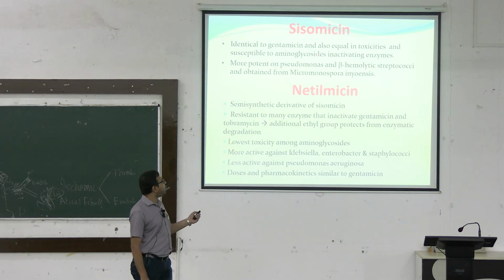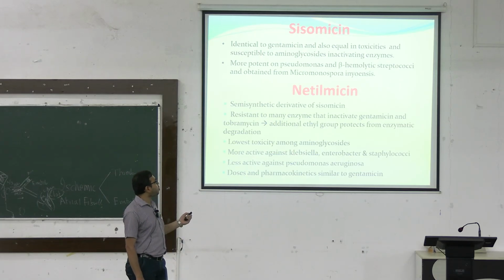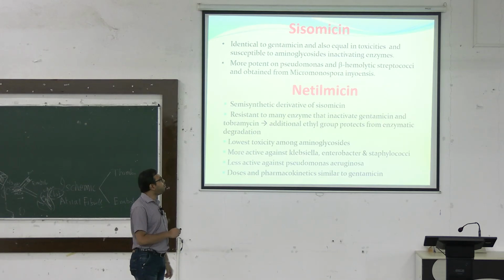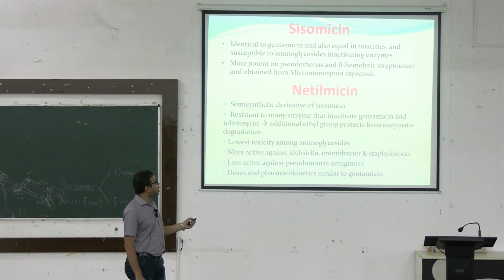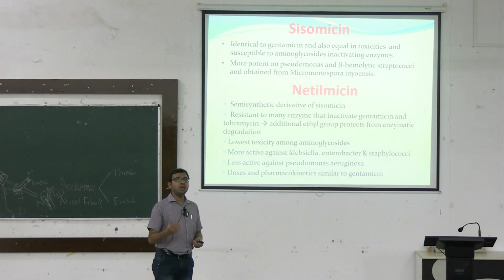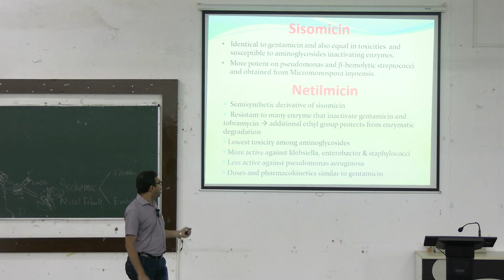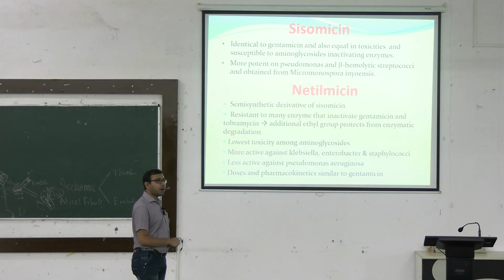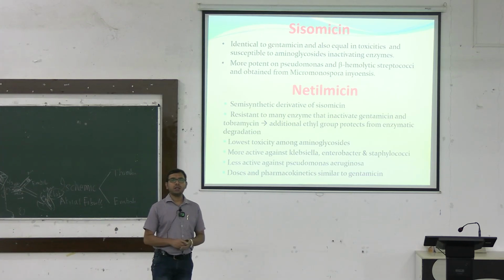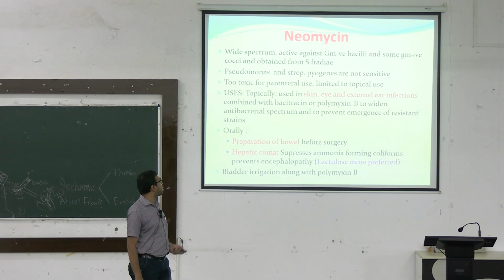Sisomicin is identical to gentamicin, with equal toxicities, and is susceptible to aminoglycoside inactivating enzymes, more potent on Pseudomonas and beta hemolytic streptococci. Okay. Netilmicin is another semi-synthetic derivative of sisomicin. It is also resistant to many enzymes that inactivate gentamicin. So these newer agents are mainly used in different resistant organisms. It has the lowest toxicity, more active against Klebsiella and Enterobacter, but less active against Pseudomonas. Pharmacokinetics and adverse effects are more or less similar, but it is less toxic.